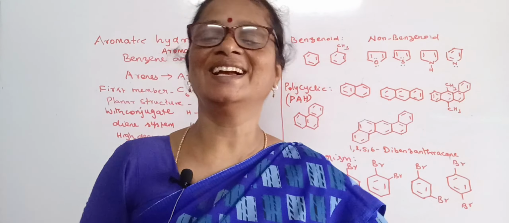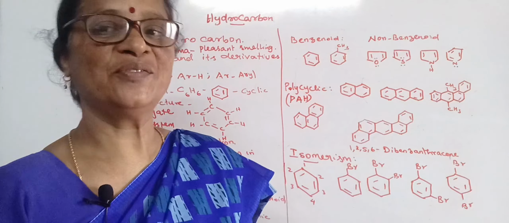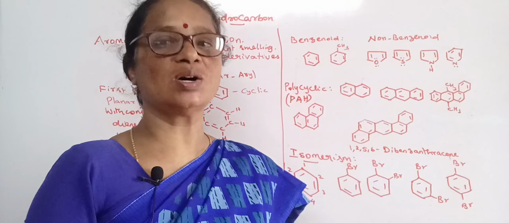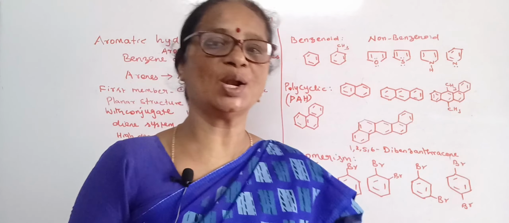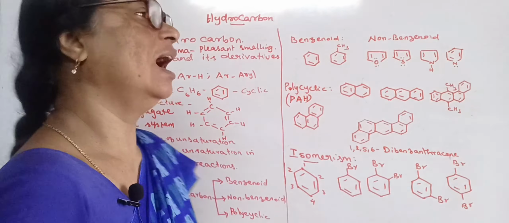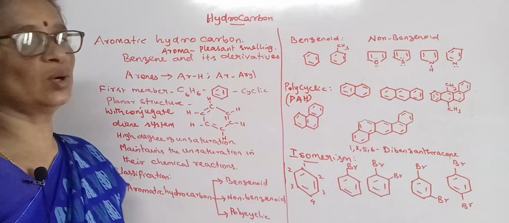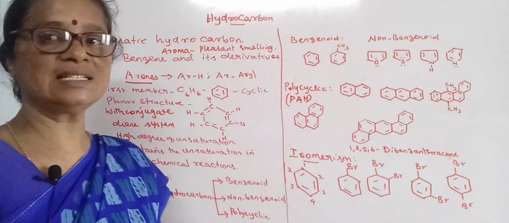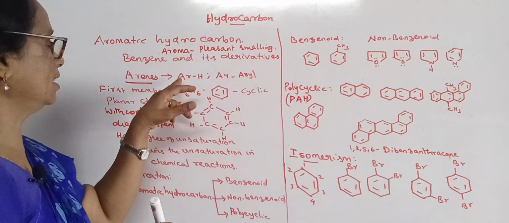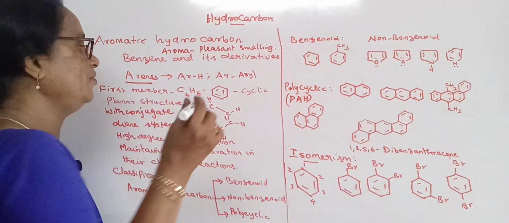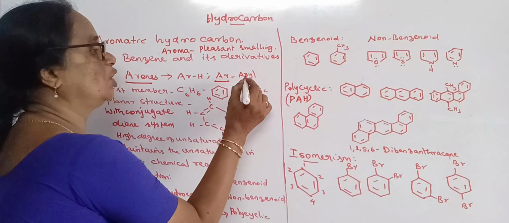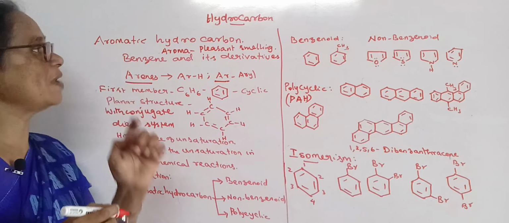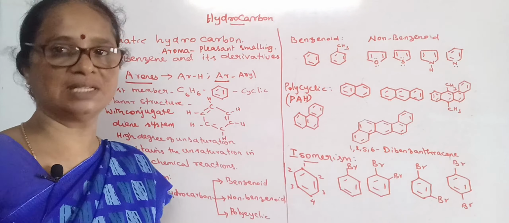Hello students, let us start today's session from the hydrocarbon chapter. Aromatic compounds, the last topic of this chapter. Aroma means pleasant smelling, and these aromatic hydrocarbons are also known as arenes. Arenes are generally represented with Ar-H, in which the Ar group is said to be the aryl group, and the first member of aromatic hydrocarbon is benzene.